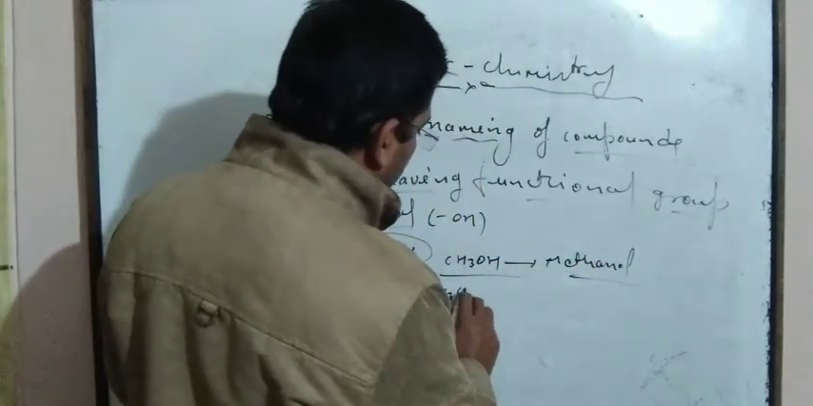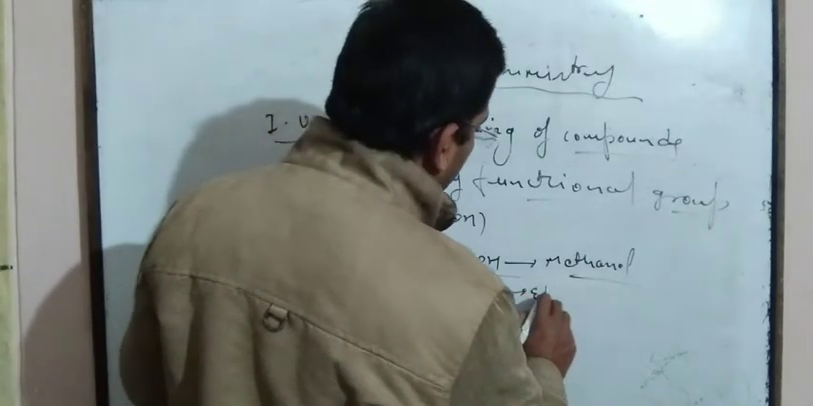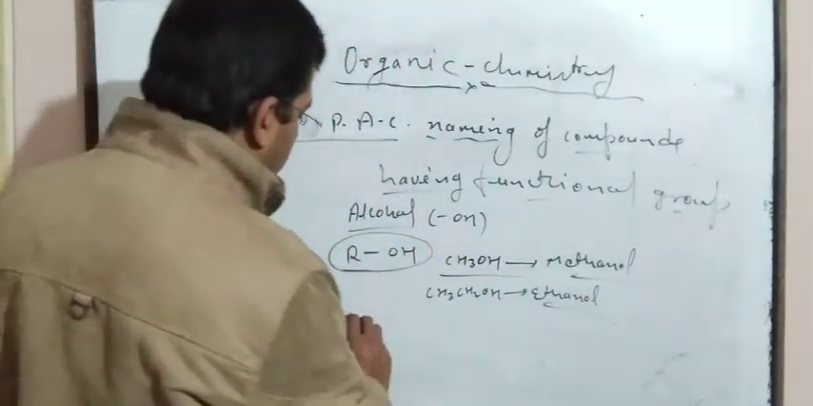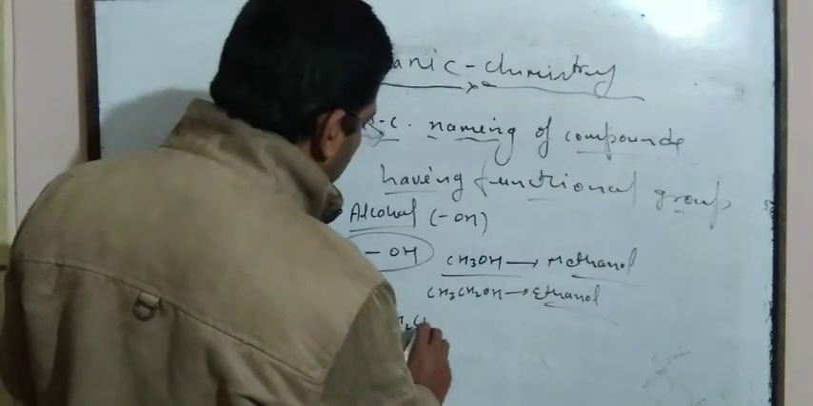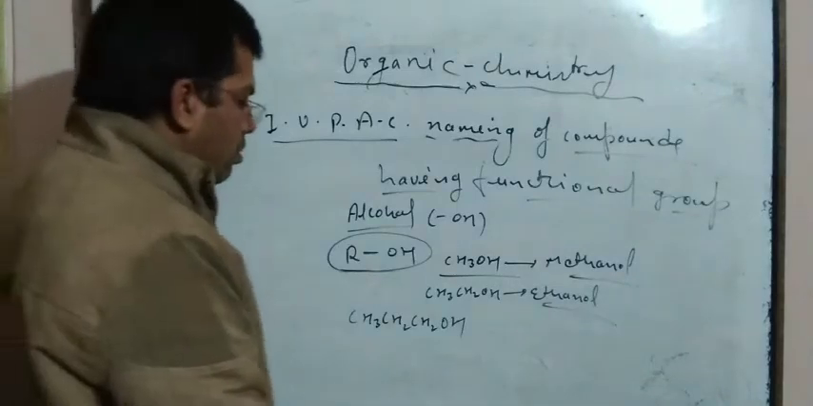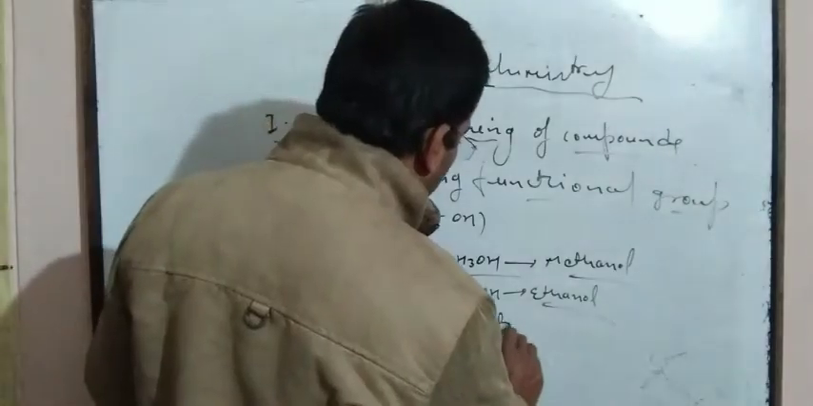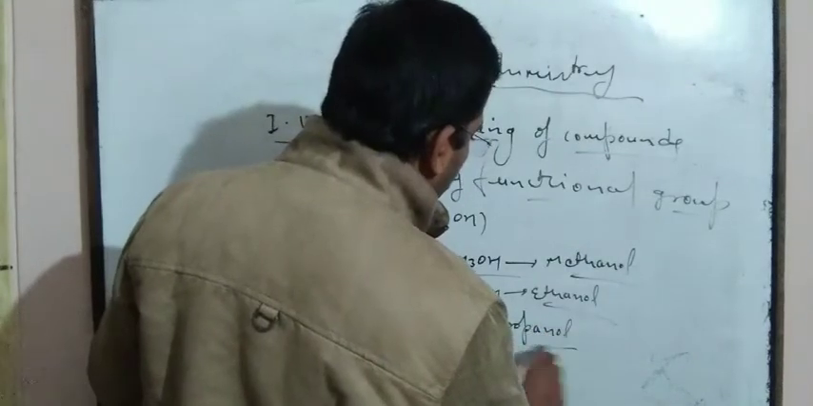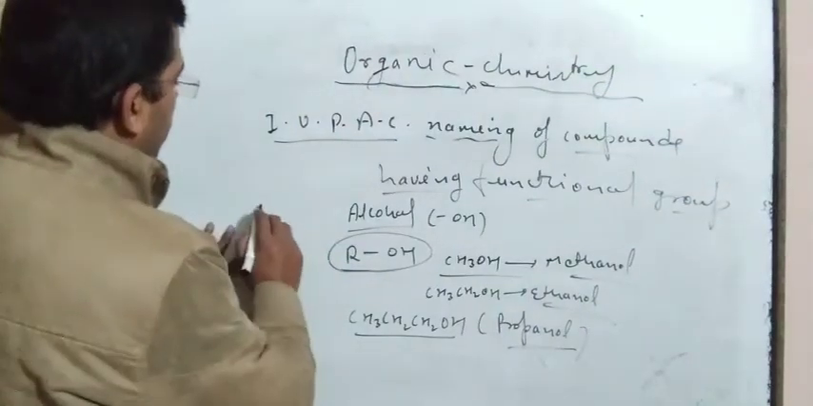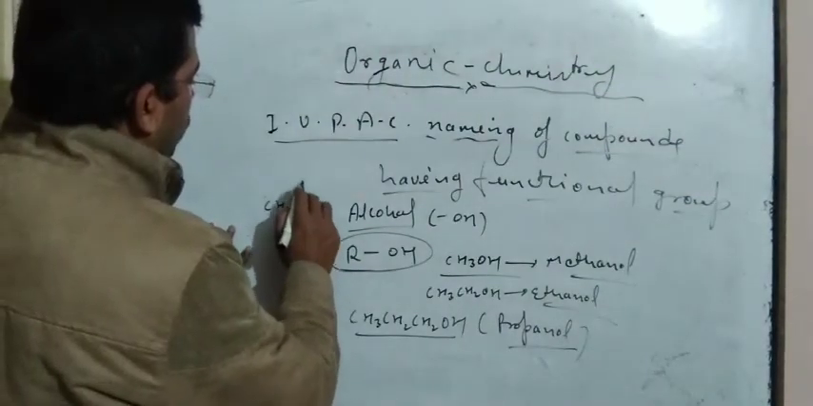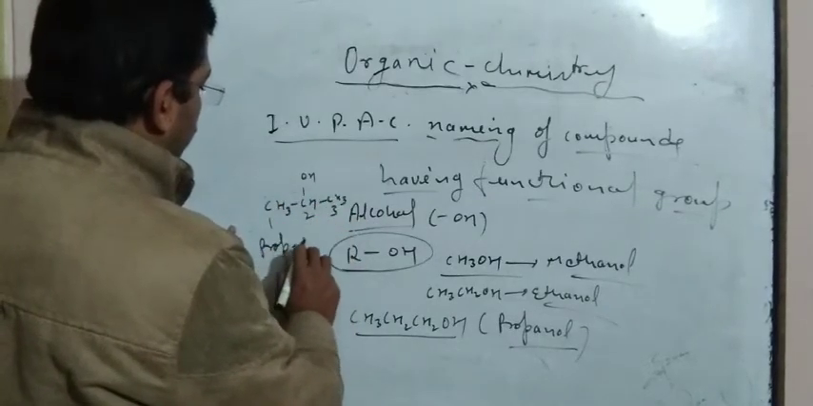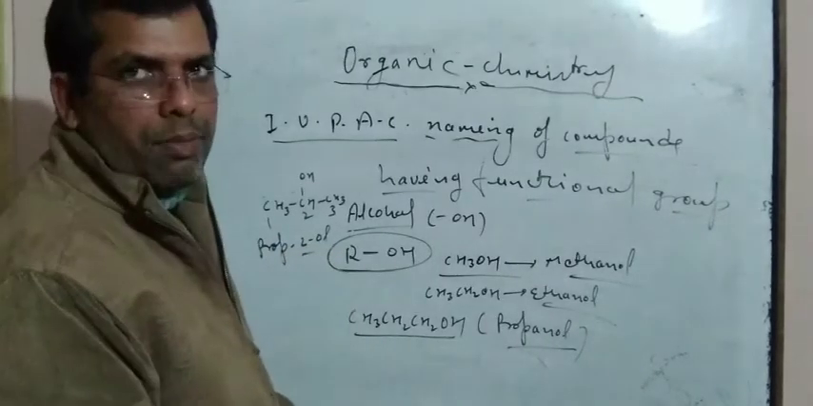If CH3CH2OH is taken, then it is known as ethanol. If CH3CH2CH2OH is taken, it is propanol, because three carbon atoms are present. Similarly, if CH3CHOHCH3 is taken, it is written as propan-2-ol.